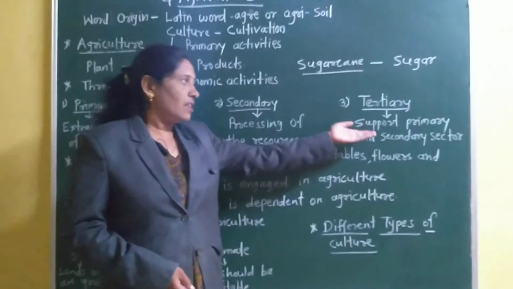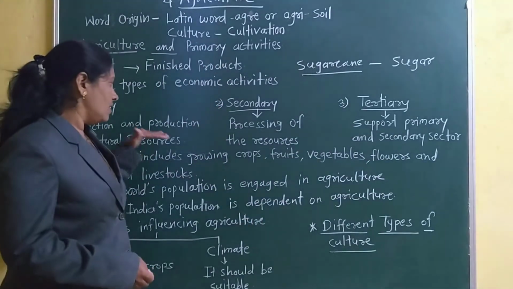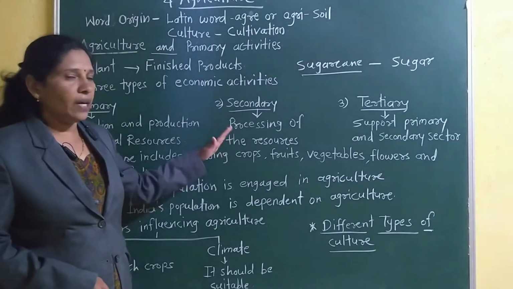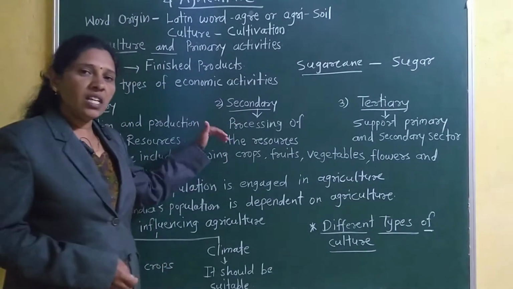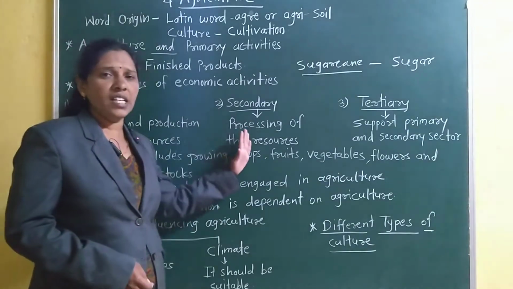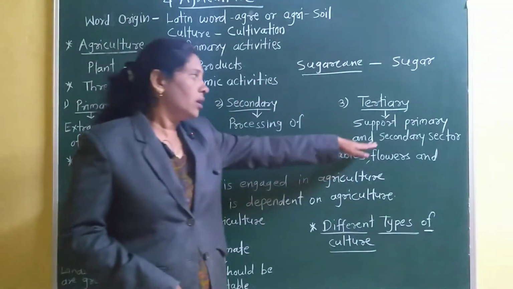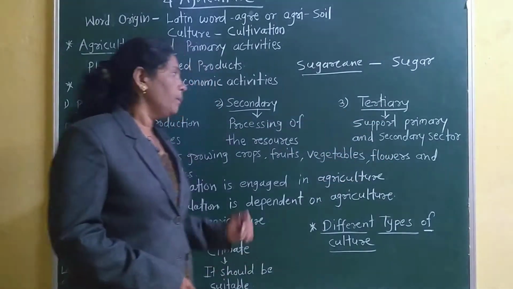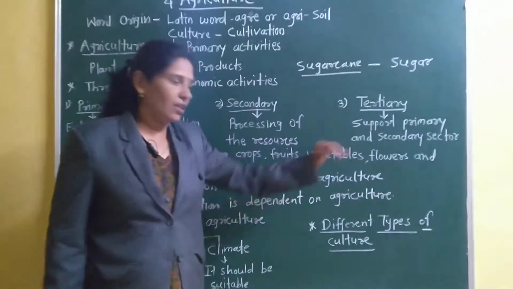So the tertiary sector supports the primary and secondary sectors. To take natural resources to industries we need vehicles, and to run these industries the secondary activities need financial support. From where do they get this support? From tertiary. Understood these three economic activities: primary, secondary and tertiary.